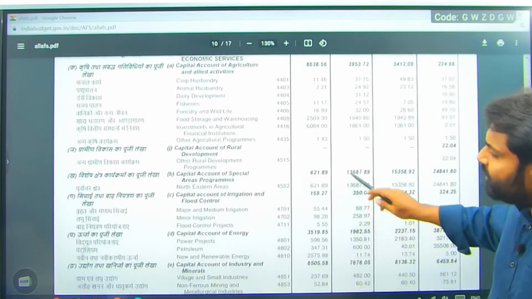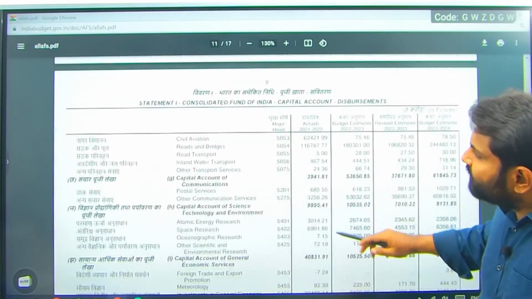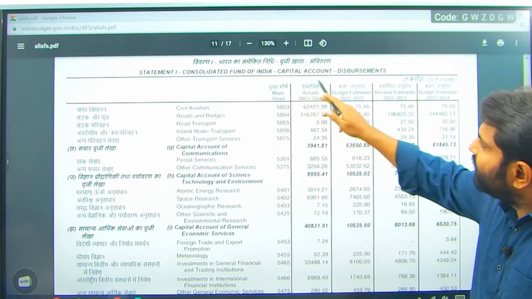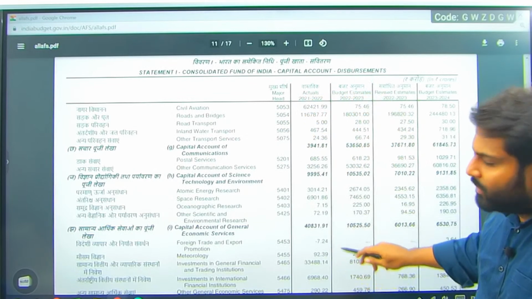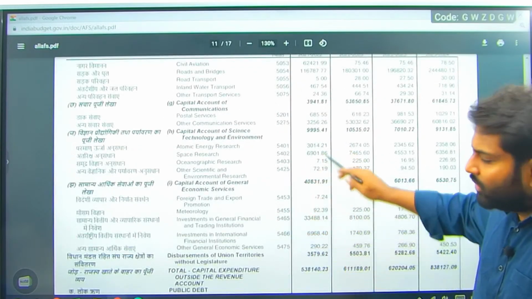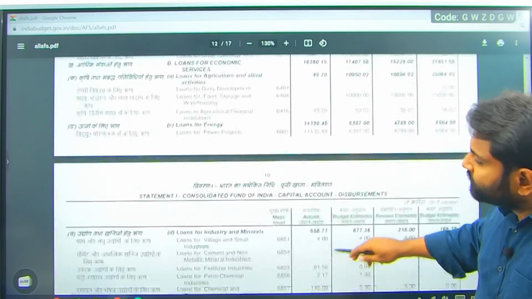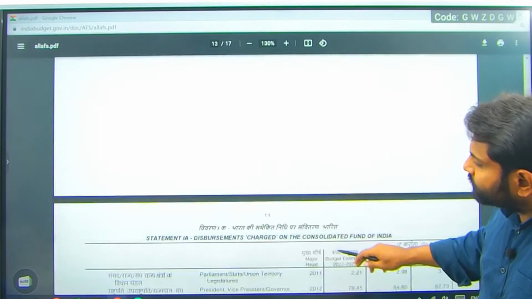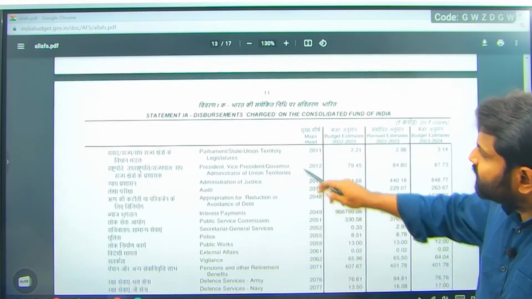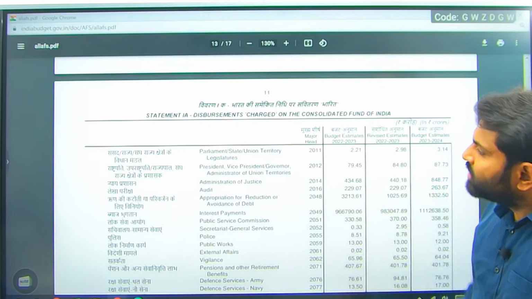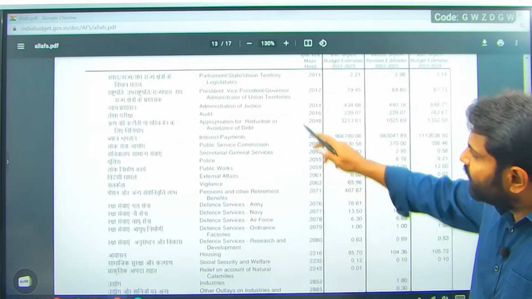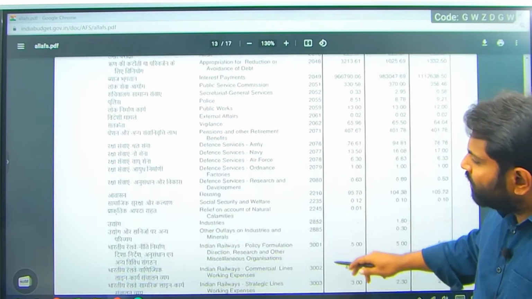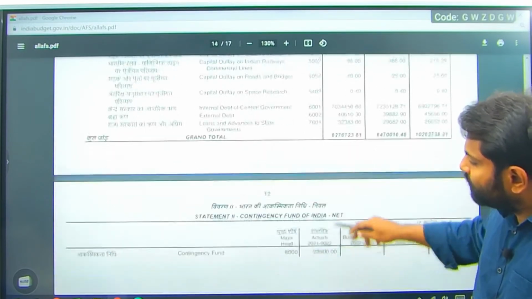Okay. So likewise, we have different statements in the annual financial statement: Consolidated Fund of India, capital account, disbursement, where the money is going into different areas. The same disbursement. Disbursements charged on the Consolidated Fund of India. If you have any doubt, these are all charged according to Article 112(3).